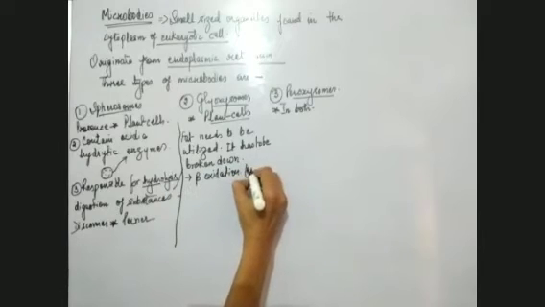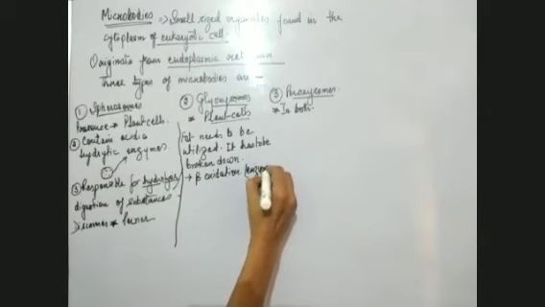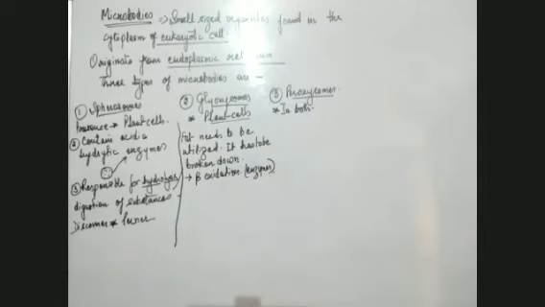This beta oxidation requires enzymes, and the enzymes which are required for beta oxidation, or breakdown of fat, are present in glyoxysomes. So the glyoxysomes contain the enzymes to bring about beta oxidation of fat.